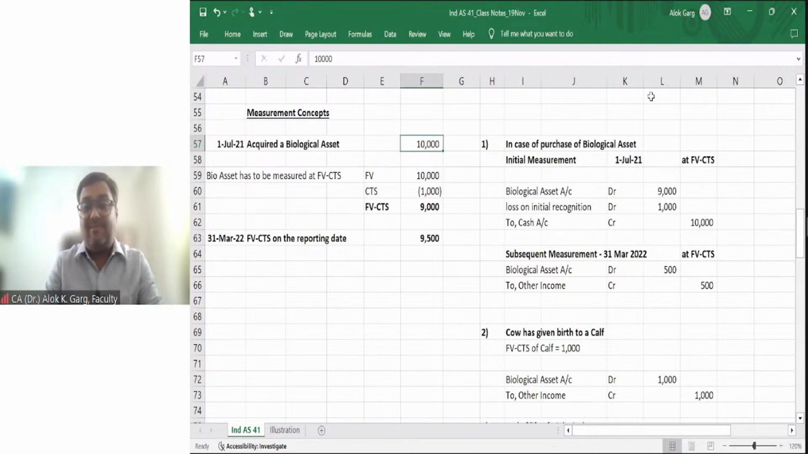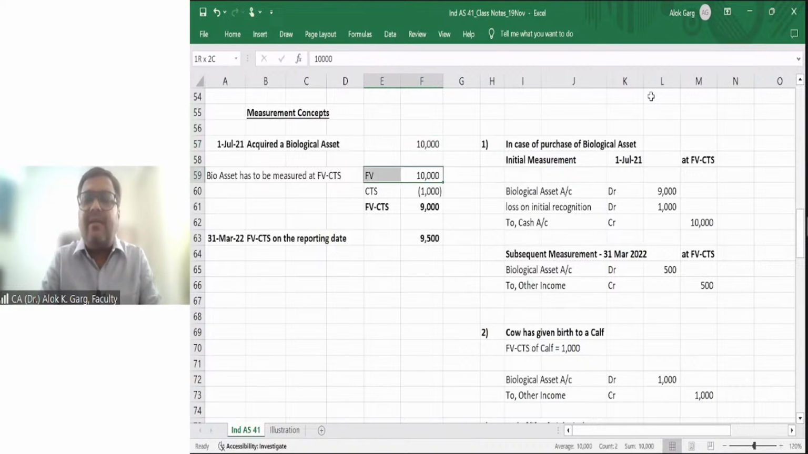But what is the cost to sell? For example, if I have purchased a cow right now at 10,000 rupees, of course 10,000 rupees is the cost, 10,000 rupees is the fair value. But if I need to sell this cow immediately, of course I would be able to sell at 10,000 rupees. But there are some costs attached to selling this cow. What is the cost to sell? For example, I have to pay some transportation cost, some commission, some carriage outward cost, right?